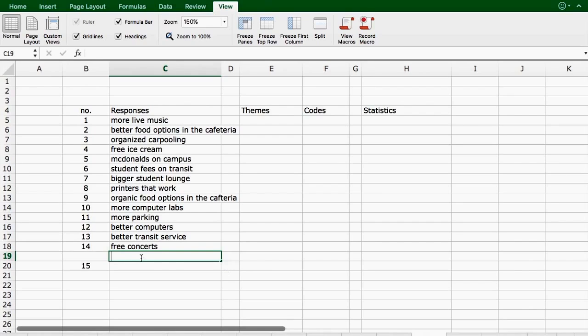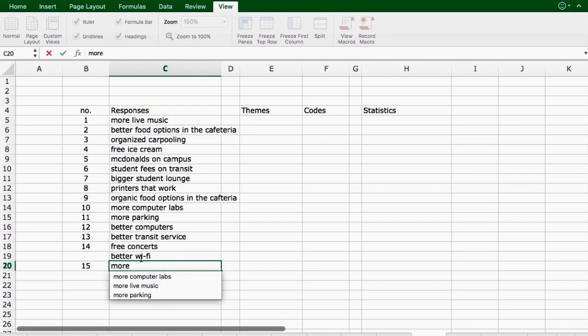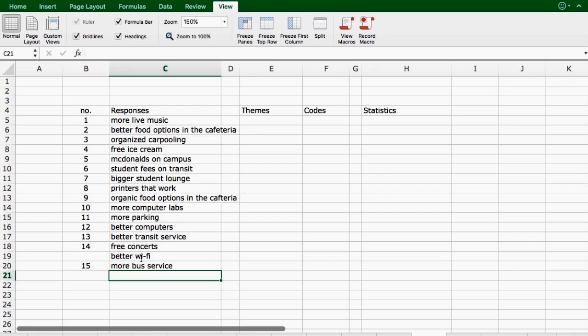So they've asked for better Wi-Fi. I enter that here, and number 15 may have done the same thing as well, and they may have said more bus service, and maybe they want to see Subway on campus. So Subway sandwich location. I did not need to enter a row because there's nothing under number 15.